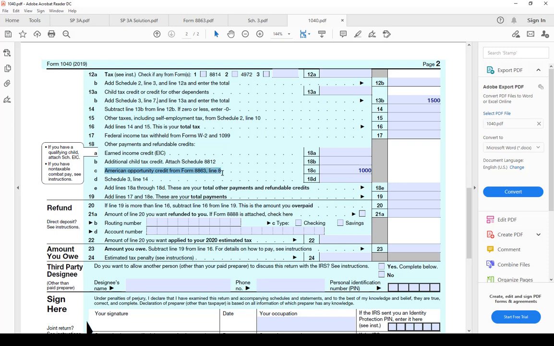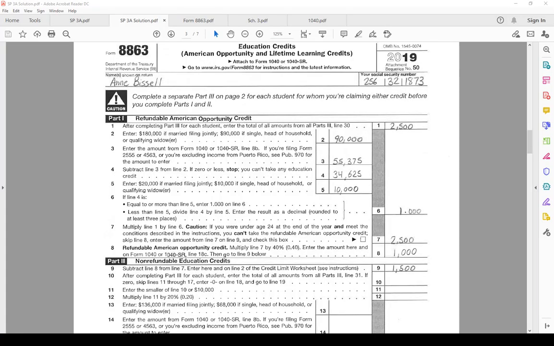Let's go back and take a quick look. Here's Form 8863 again. Look at line 8, Refundable American Opportunity Credit. What does it say? Enter the amount here after you do the calculation, 40% of line 7. Enter the amount here and on Form 1040 line 18C. Then go to line 9 below. We already did go to line 9 below, but we had not looked at this before, line 18C. So this $1,000 gets reported, carried over to line 18C of Form 1040, and we did that.